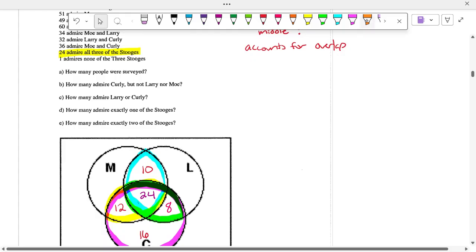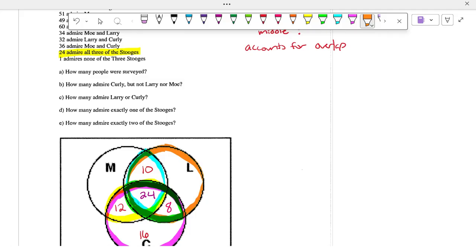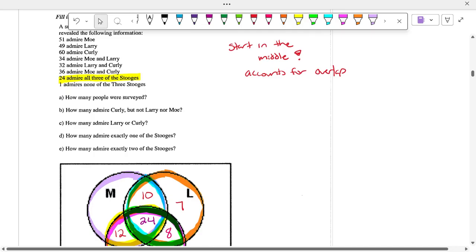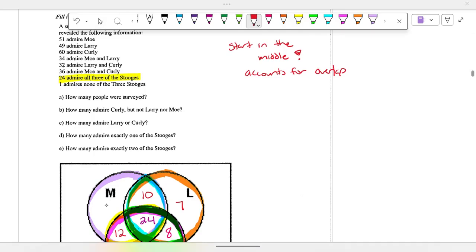49 people admire Larry. So we're looking at the entire Larry circle. So how many people only like Larry? 7. And then 51 people admire Mo. So we're dealing with the entirety of the Mo circle. Only 5 people only like Mo.